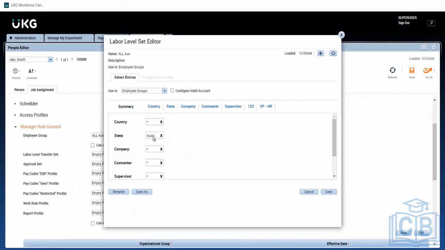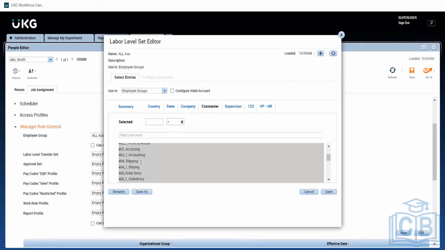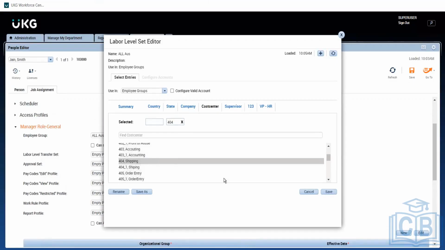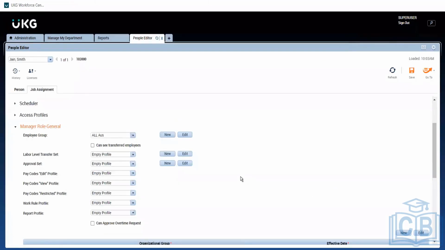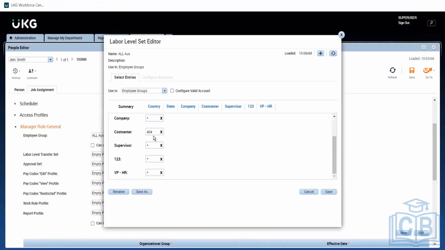And again, it's not only Australia, but say this is a condition: he needs to have access to all the Australian employees as well as whoever is working in this particular cost center, the shipping department. So he will have access to all the Australian employees as well as whoever is working in the 404 cost center. We can add multiple conditions.